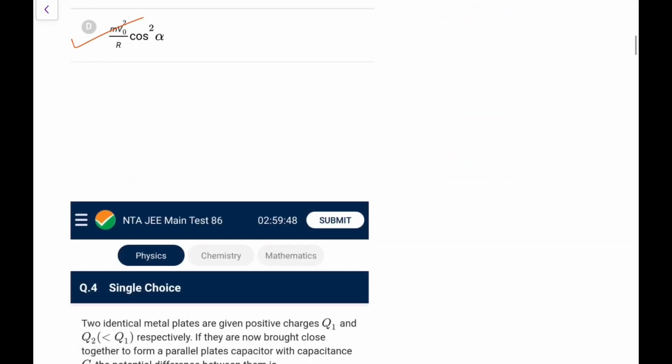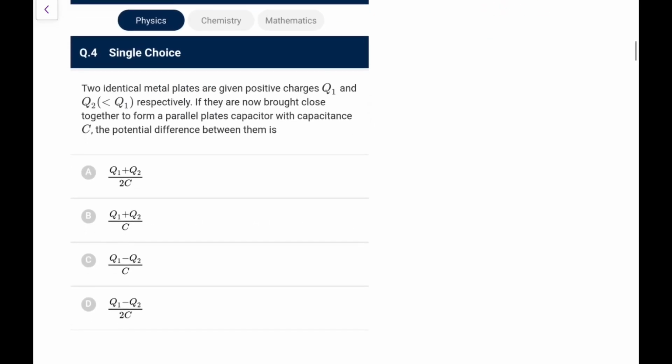Next, two identical metal plates are given positive charges q1 and q2. q1 is greater. If they are now brought closer to form a parallel plate capacitor with capacitance C, the potential difference between them is. So this is a question you might have done somewhere. It is q1 and it is q2.